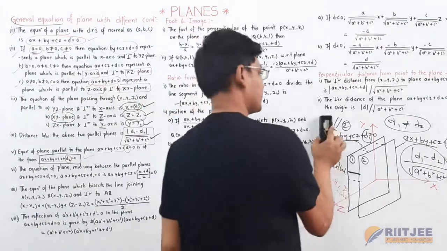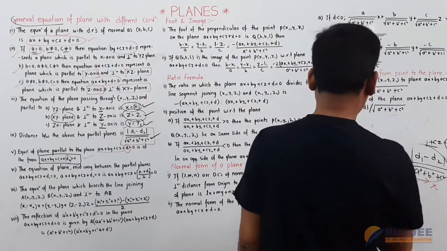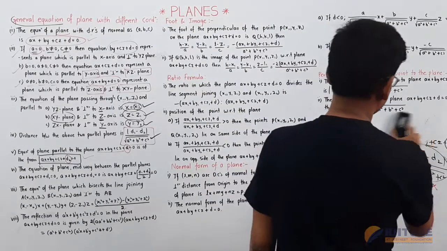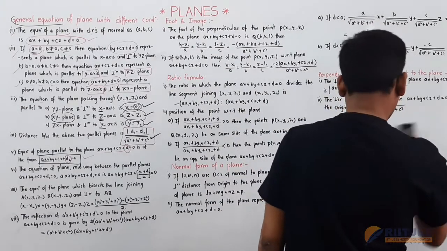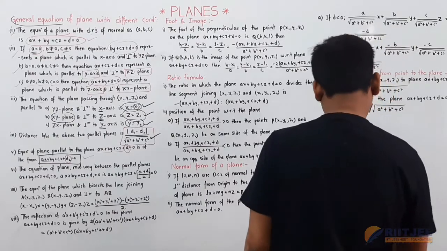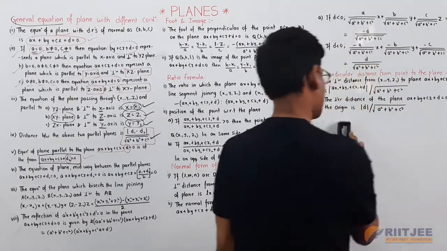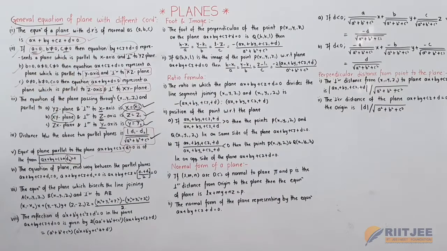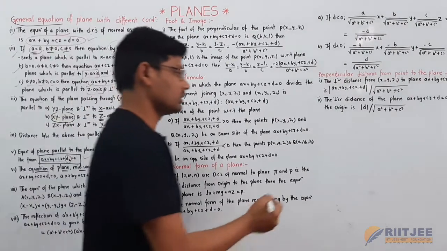Now the next point is the equation of the plane midway between the parallel planes ax plus by plus cz plus d1 is equal to 0 and ax plus by plus cz plus d2 is equal to 0. Then the equation of the mid plane.